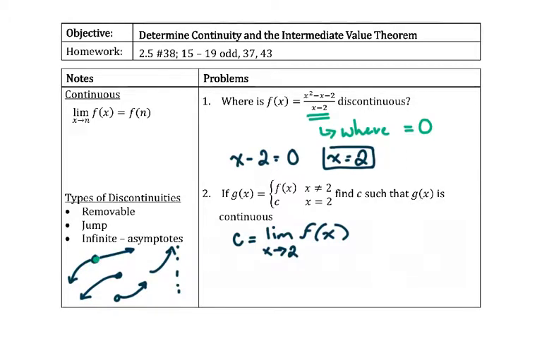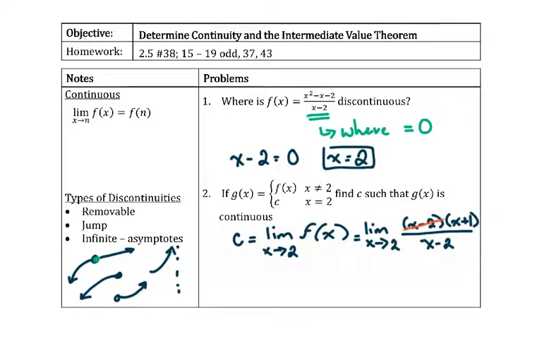Because that hole only exists, we can still find it using the limits, which to me says this is probably a removable discontinuity. I'm going to use factoring just like I did on the last video, and then I get x minus 2 times x plus 1 in the numerator here, factoring x squared minus x minus 2 over x minus 2.